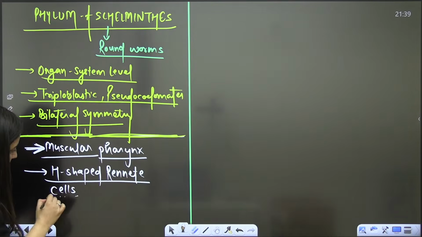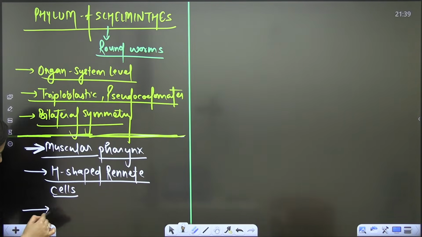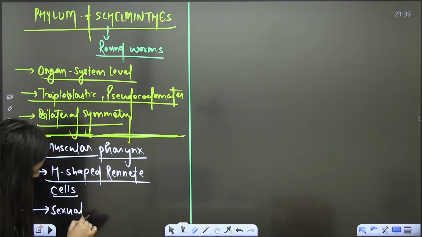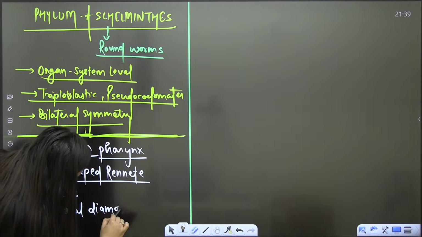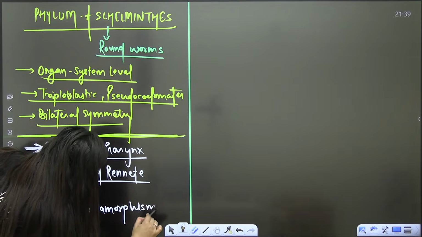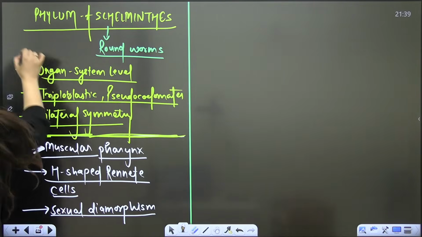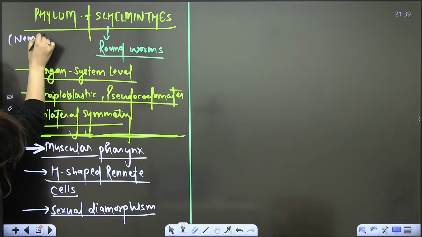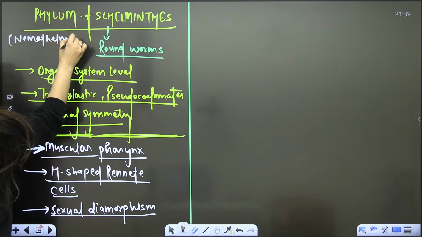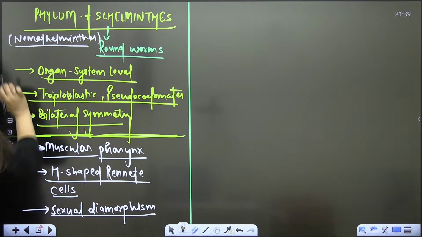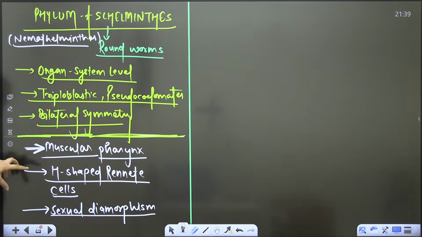Plus here you will see sexual dimorphism. They also infect plants. This is also known as Nemathelminthes. Nematodes belong to it. So here muscular pharynx, H-shaped renette cells, and sexual dimorphism, that's what we see.